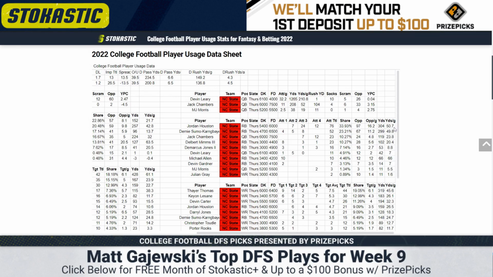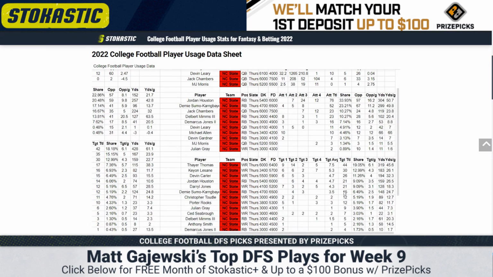Nothing really efficient or to write home about. It would just be a workload play at that point. He does have a pretty good pass game role for what it's worth. He has at least 4 targets in each of the last 3 games, so that's solid too at his price.